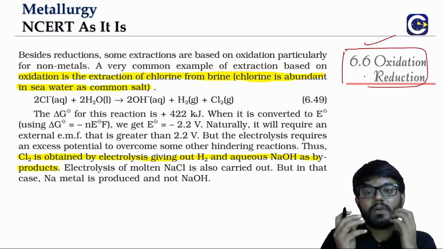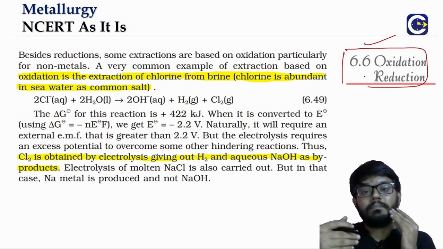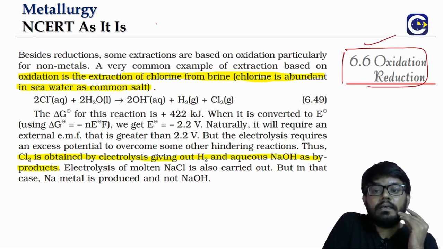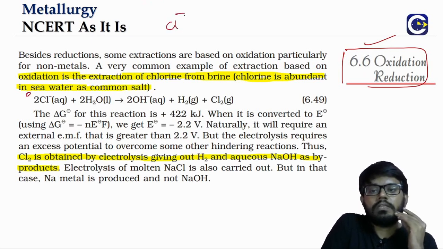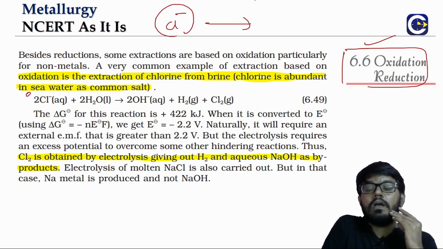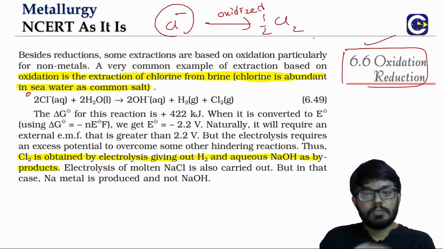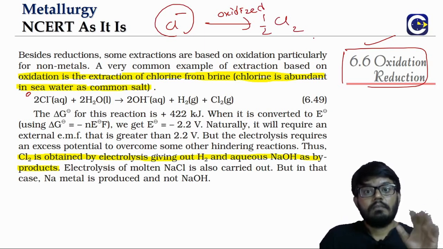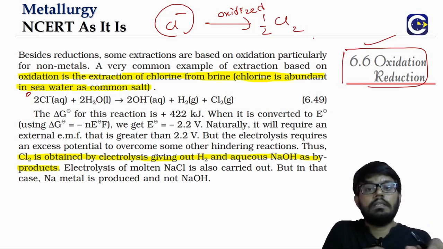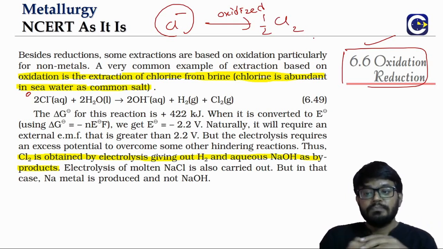In case of non-metals, what happens? When you want to extract them, take any non-metal, for example chlorine. Chlorine is already in the negative state, which means a non-metal has to be oxidized to get the corresponding substance. Metals are usually in the positive oxidation state, so they have to be reduced. Non-metals are generally in the negative oxidation state, so they have to be oxidized.